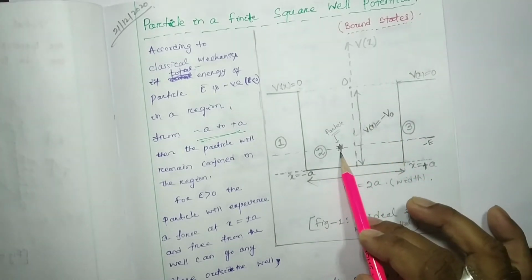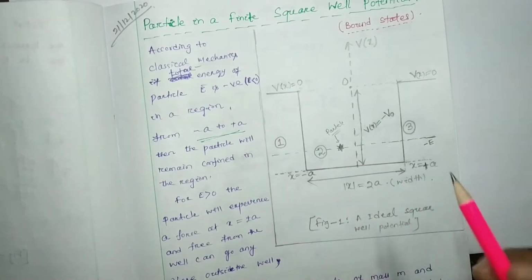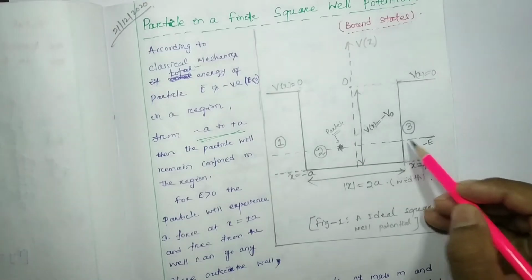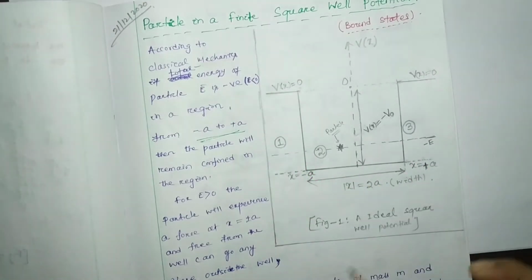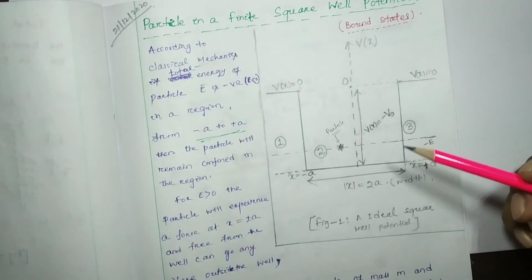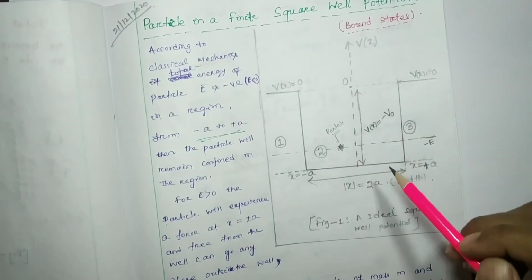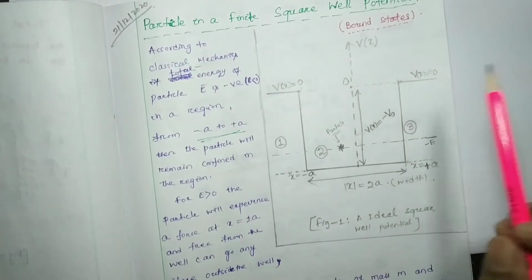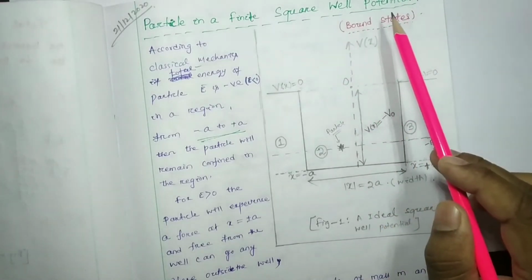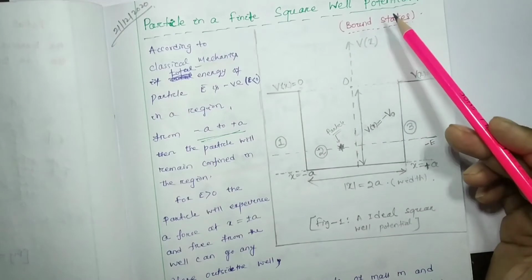It is possible. But quantum mechanically we find there is some probability in region 3 and region 1. Before the detailed discussion, we first have to discuss what a bound state and an unbound state are.